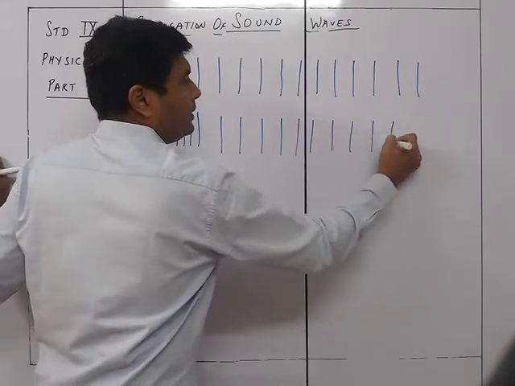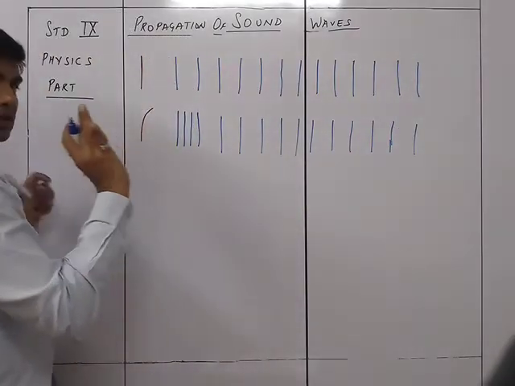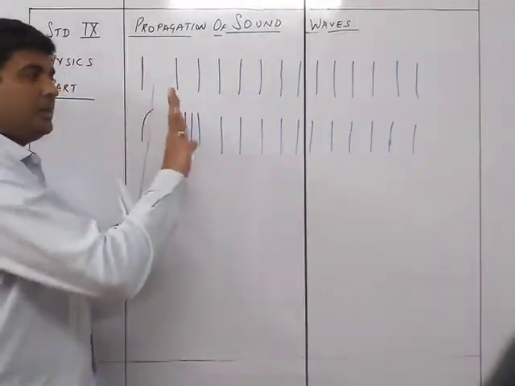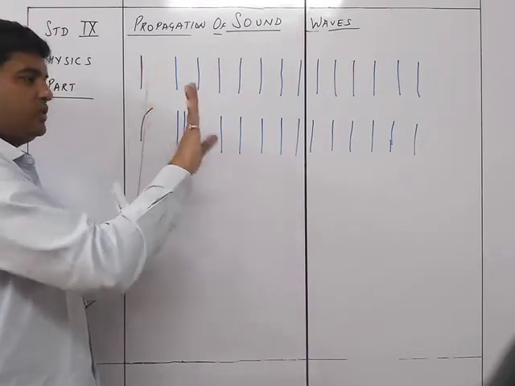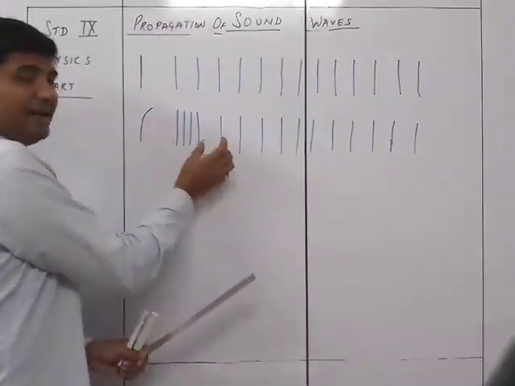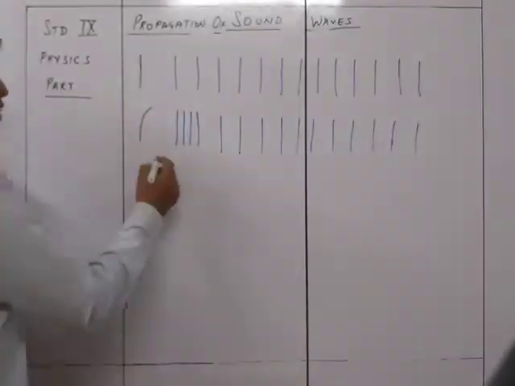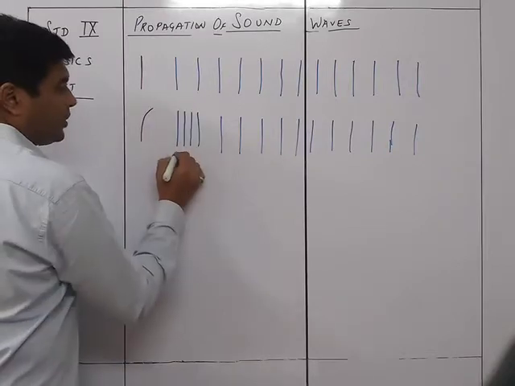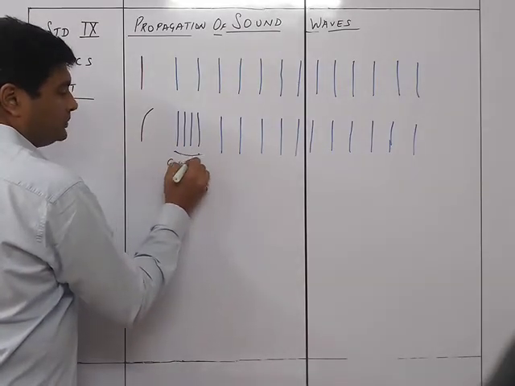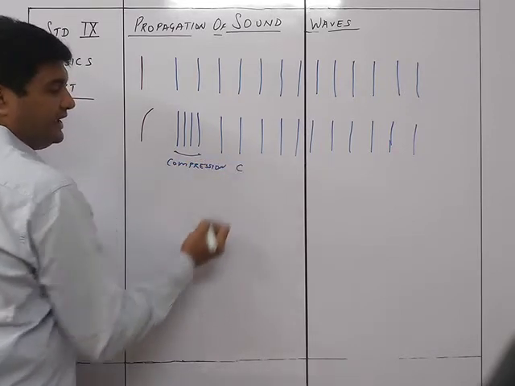Now, this is the first condition, wherein due to the movement of the metallic strip on one side, the particles over there have got pressed. So if this was a particle, it got pressed over here, and it will push the next one a bit when the particles are getting condensed. This condensation over here is called compression. This much part over here is called compression, denoted as C.